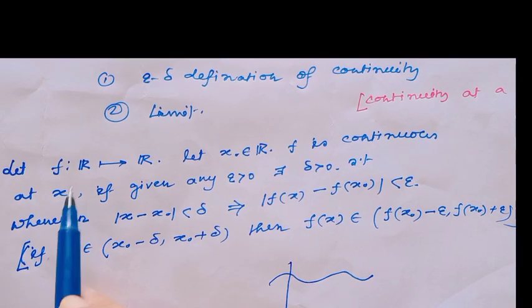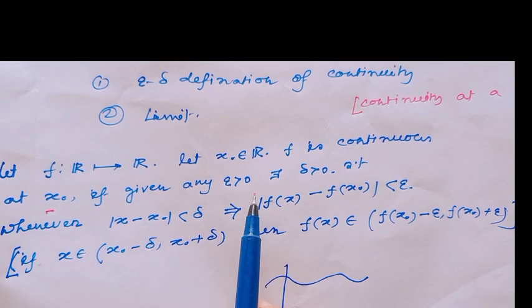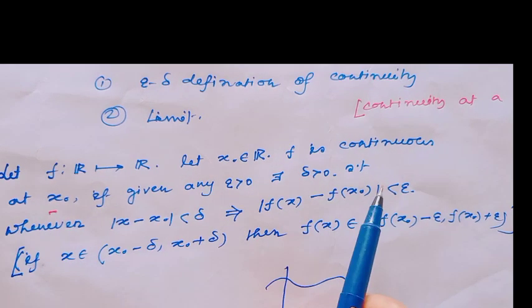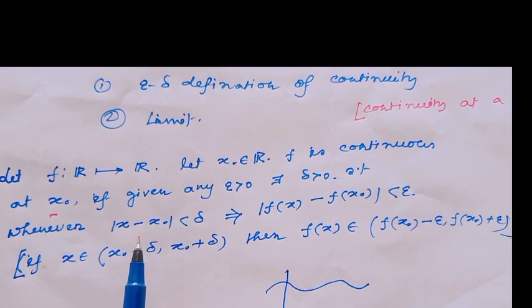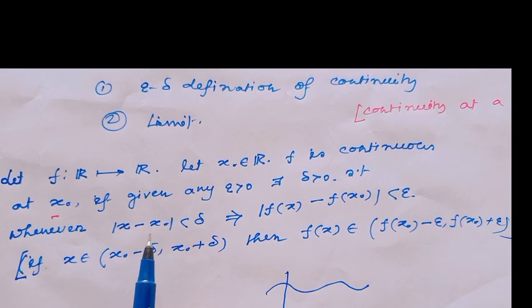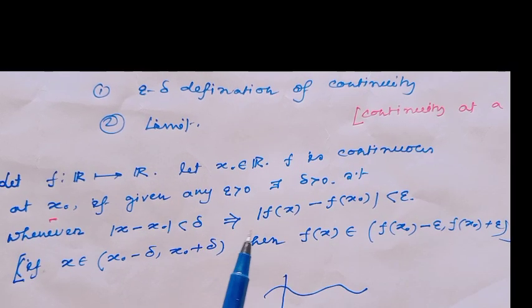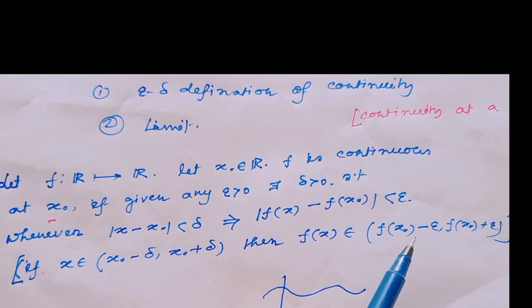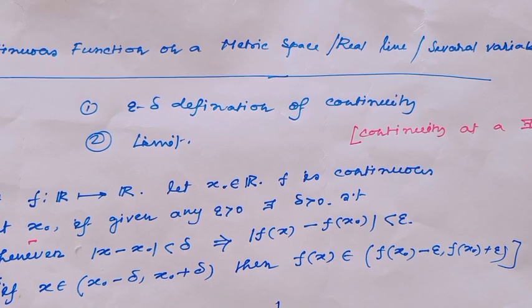Then f is continuous at the point x0 if given any epsilon greater than 0, there exists delta greater than 0 such that whenever the absolute value of x minus x0 is less than delta, that implies the absolute value of f(x) minus f(x0) is less than epsilon. And this definition is true for all epsilon.